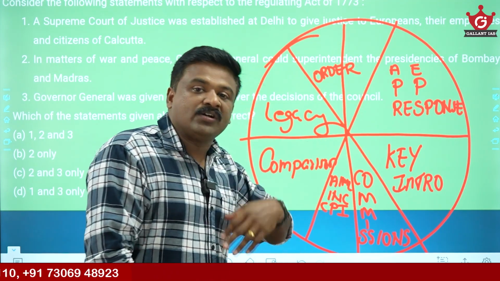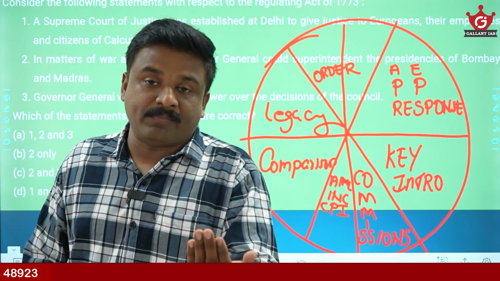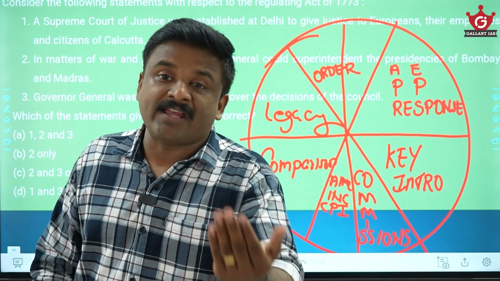See, one thing is that certain acts are a response to certain events of history.